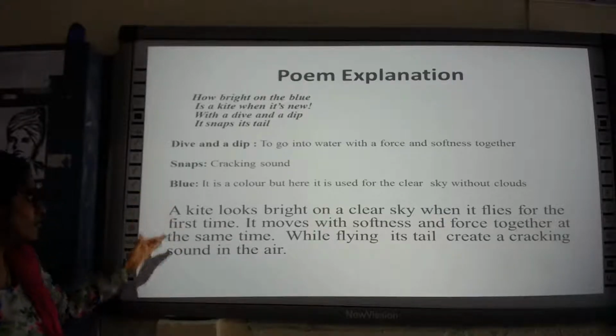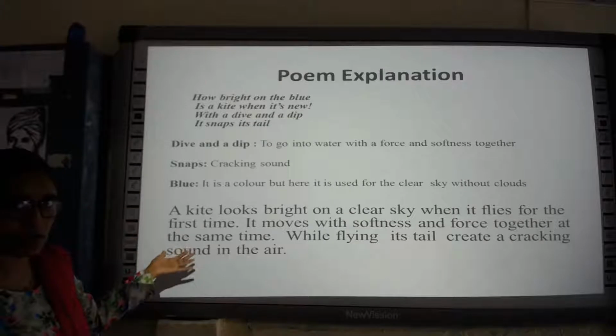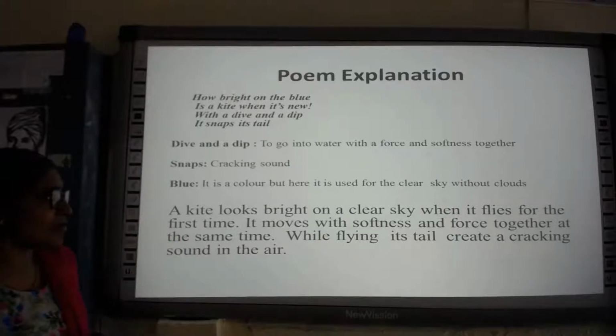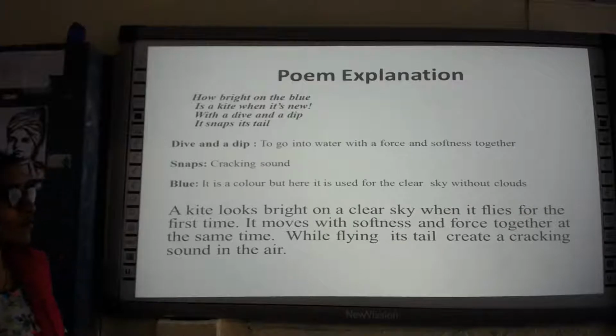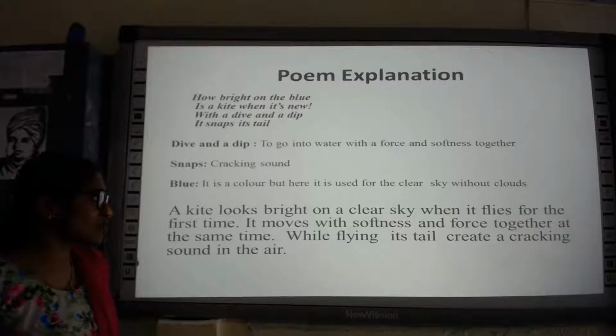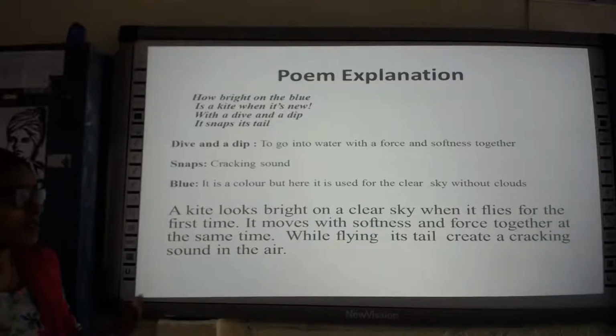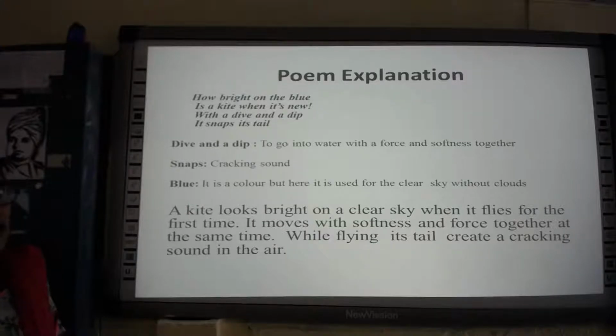Okay, so in the first part, let us look into it again. A kite looks very bright on a clear sky when it flies for the first time, when it is new. It moves with softness and force together at the same time. So how is it moving? It is moving with softness and force together at the same time. And while flying, what is happening? The tail is creating a cracking sound in the air.